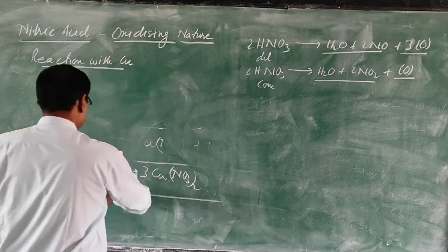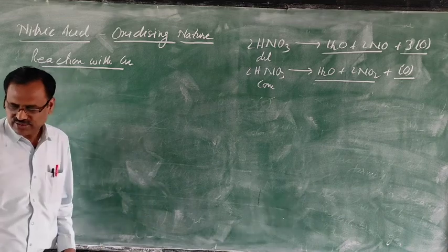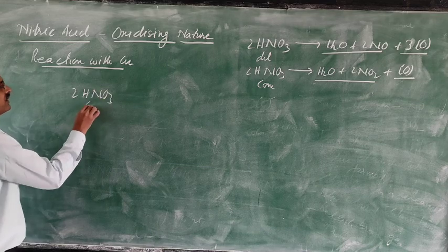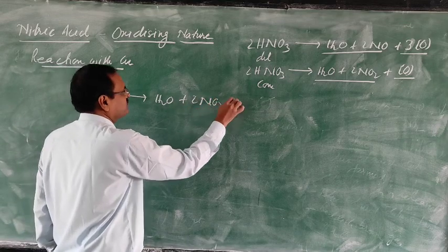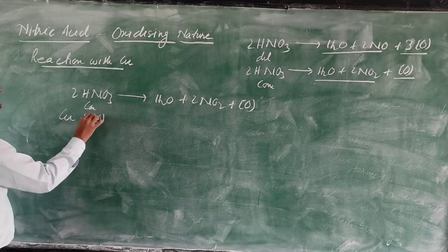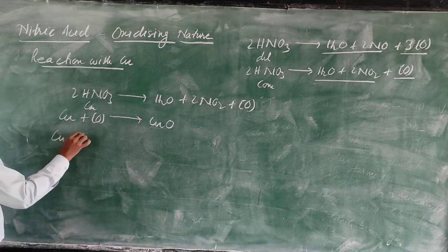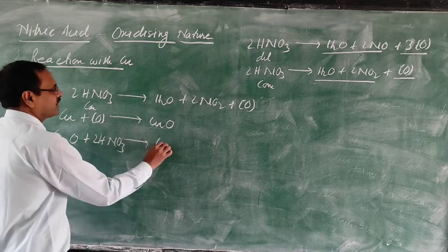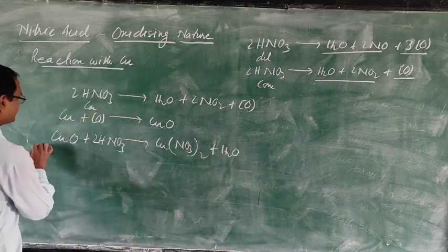So it is easy. If you do the practice once or twice, you can get it easily. So this nitric acid that is printed in your book will decompose to give water, nitrogen dioxide and nascent oxygen. This copper combines with nascent oxygen to form copper oxide. And this copper oxide, since it is a basic oxide, reacts with nitric acid to form copper nitrate and water. Now you can add the equations.